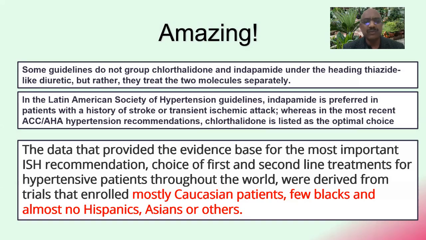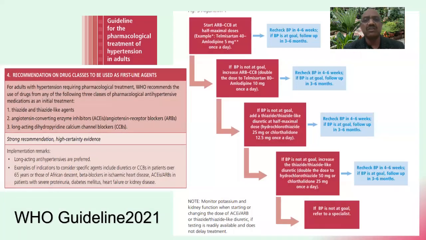So the data that provided the evidence base for the most important ISH recommendation, choice of first and second line treatment for hypertensive patients throughout the world, were derived from trials that enrolled mostly Caucasian patients, few blacks, almost no Hispanics, Asians or others. So this is rather surprising, and the question is whether in India we should follow it or not.